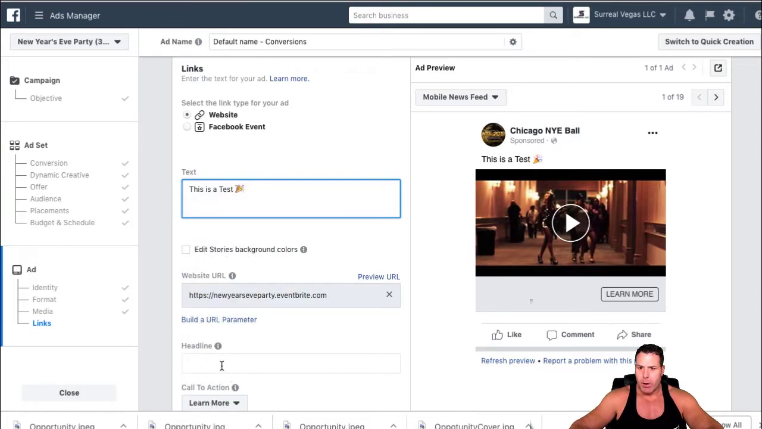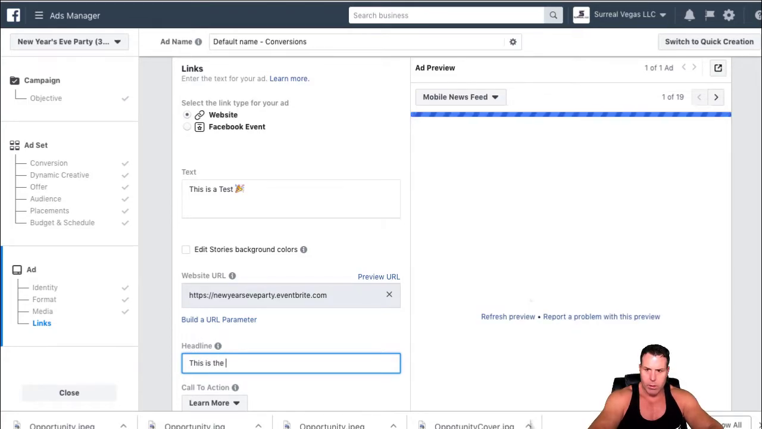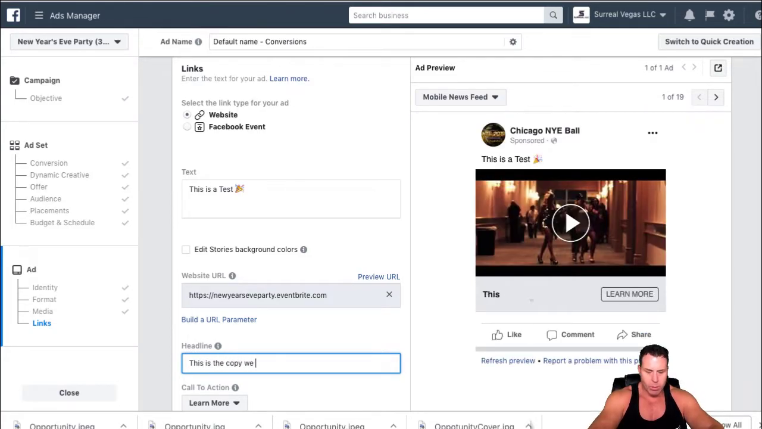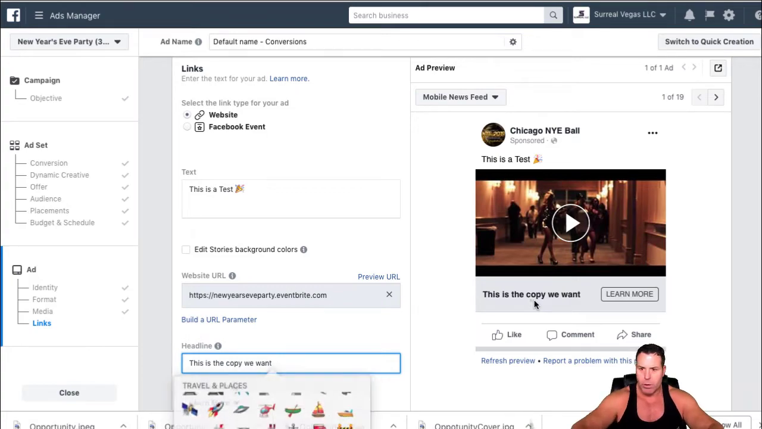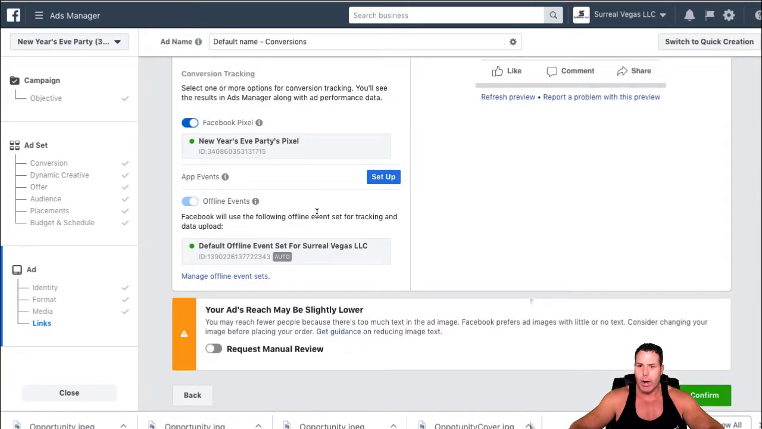Okay, and then you can actually type right in here. Notice how this is coming here. This is the copy we want. You can actually put emojis, whatever you want. Let's put a little helicopter or whatever. So now you see that's there. So that's what you want. You want to have that copy there. Okay, so we're going to go ahead and confirm this.